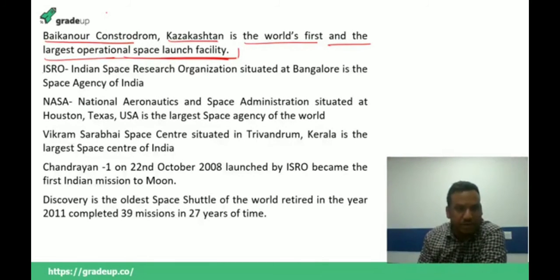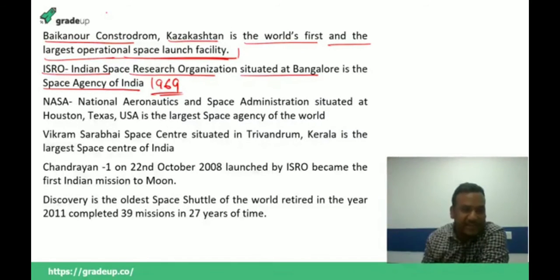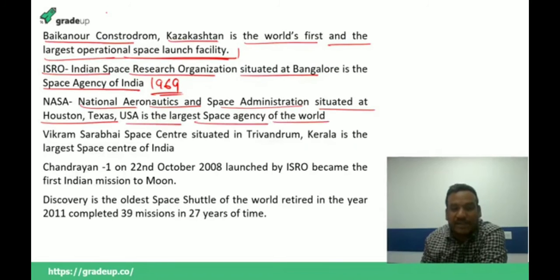ISRO, the Indian Space Research Organization, situated in Bangalore, is the space agency of India. It was started in 1969. But the world's famous space agency, NASA, the National Aeronautics and Space Administration, situated at Houston, Texas, in the USA, is the largest space agency of the world. It was started in 1958. So 1958 it was started. This is something very important.